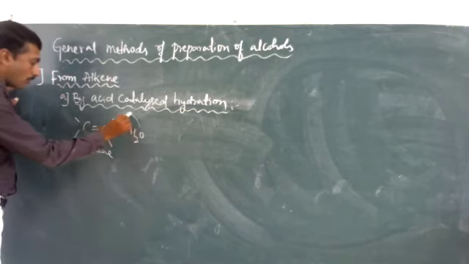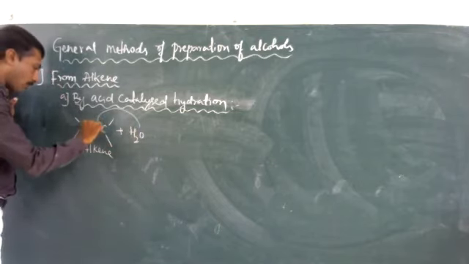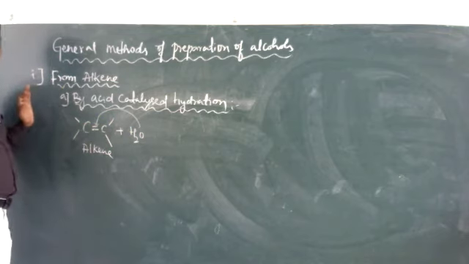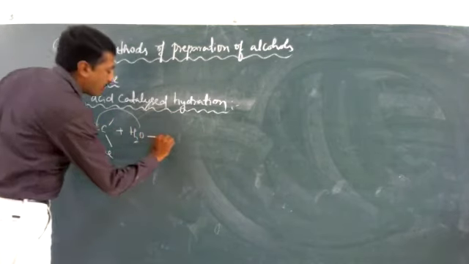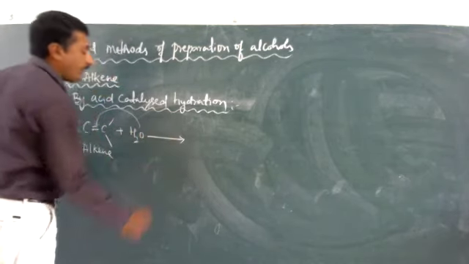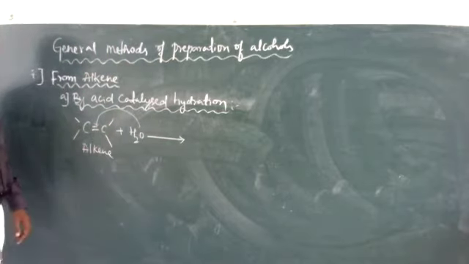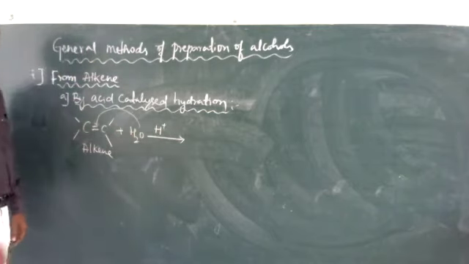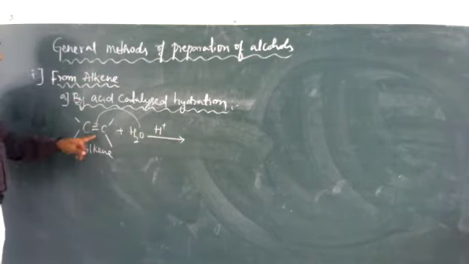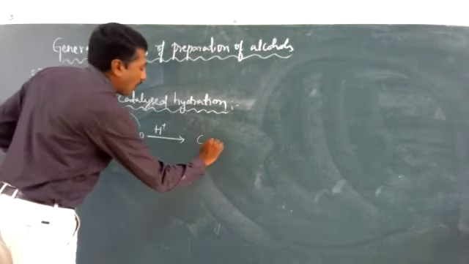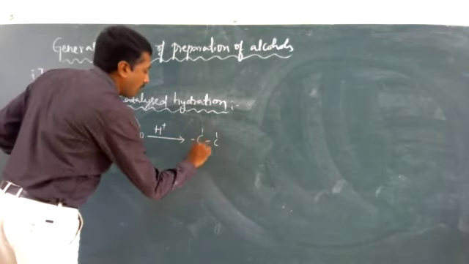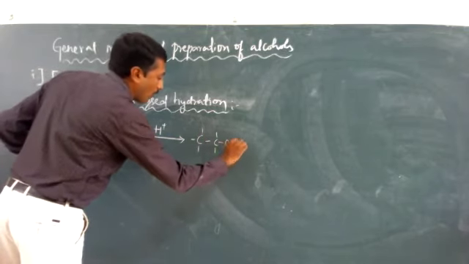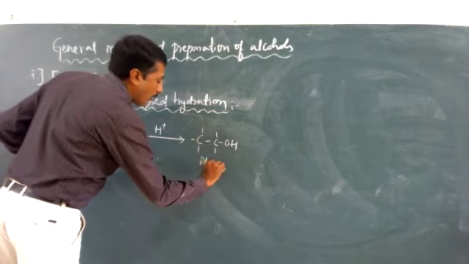This water molecule is going to attack the carbon-carbon double bond. In the presence of an acid, that is dilute sulfuric acid, it undergoes protonation. We are going to obtain a compound that is an alcohol.